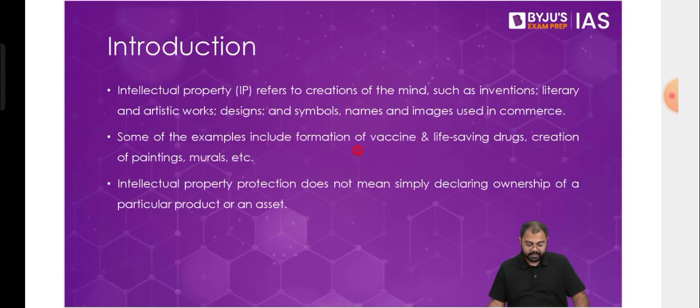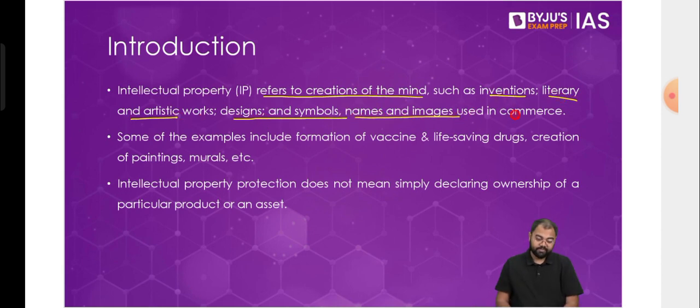rights. So that's why intellectual property refers to creation of the mind, such as inventions, literary and artistic works, designs and symbols, names and images used in commerce. So all these things can be called intellectual property. Now all the rights that are associated with intellectual property can be called intellectual property rights.